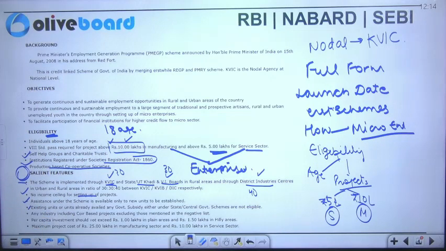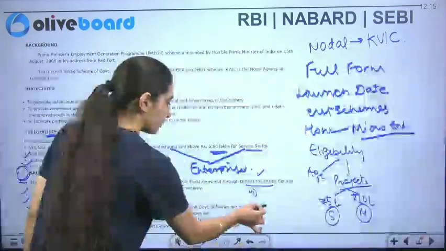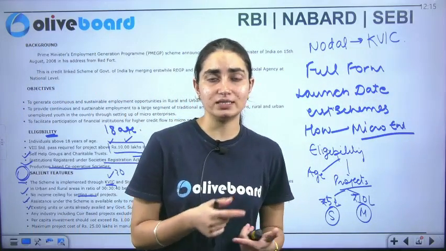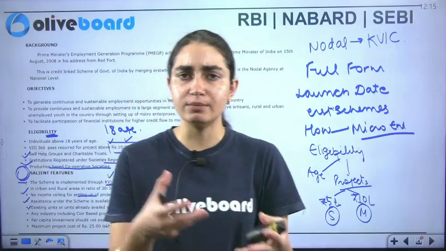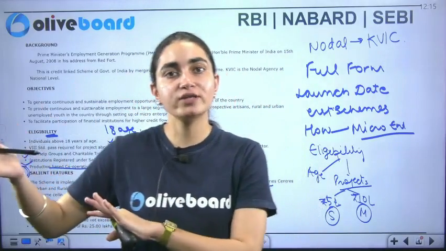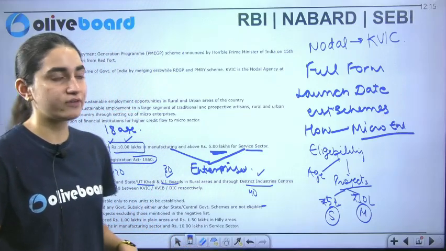Existing units that have already availed any subsidy are not eligible. So we have to ensure that if any micro enterprise wants to set up its enterprise in any rural area, maybe tier 2 and tier 3 cities, they are not enrolled in any other scheme. Otherwise, no facility will be provided to them.